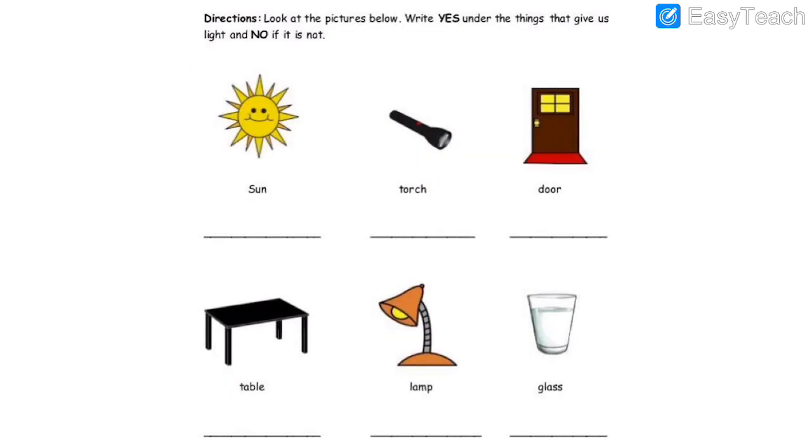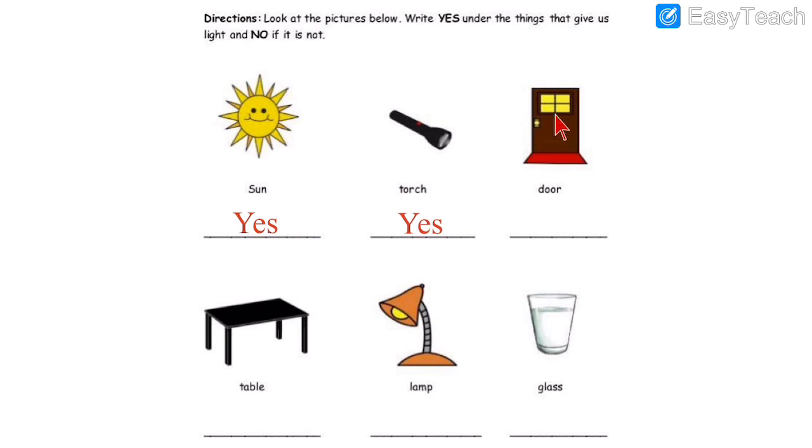See the next activity. Directions. Look at the pictures below. Write yes under the things that give us light and no if the things do not give us light. The things which give us light we have to write yes, otherwise no. So the first one, sun. Does it give us light? Yes, the sun gives us light. So we write yes. Does this torch give us light? The torch. Yes, the torch also gives us light. So for that also we write yes.